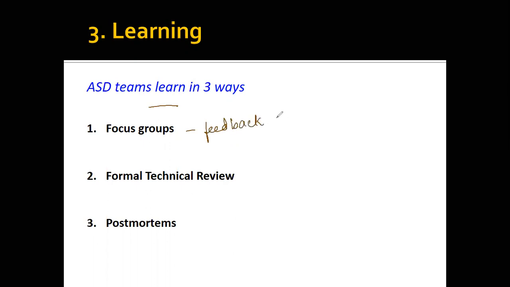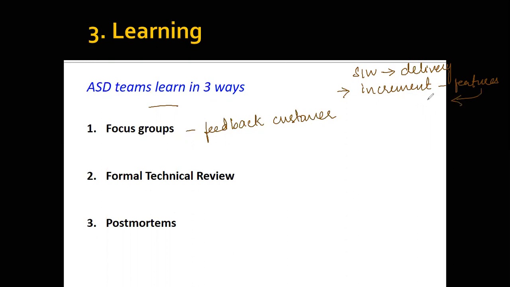Why are we going to take feedback from the customer? Because the software that is being developed is delivered in multiple increments. You're focusing on different increments. Every time you deliver an increment, one or two features are delivered. So when the customer works on this particular feature, he's going to give you the feedback.